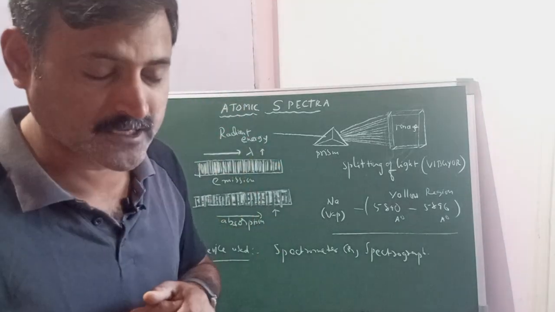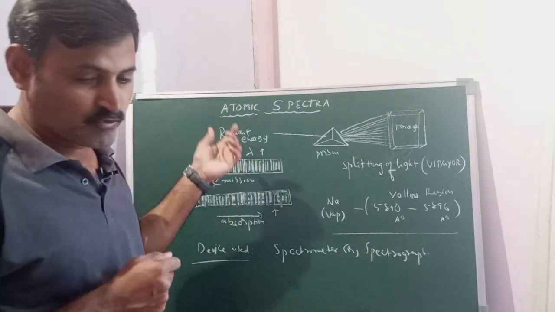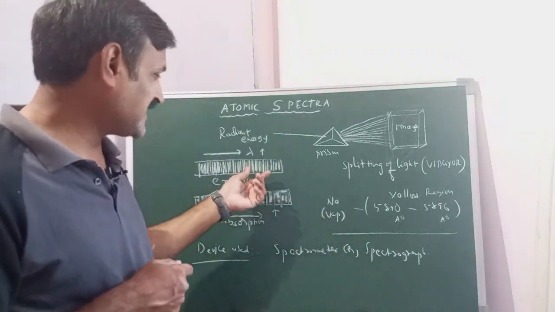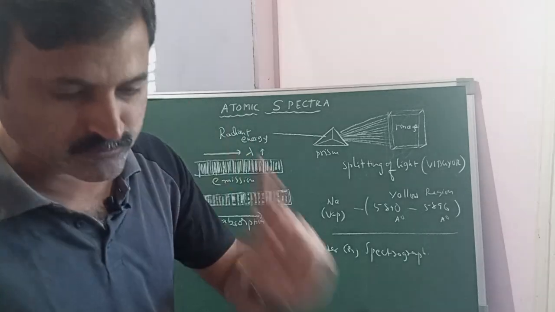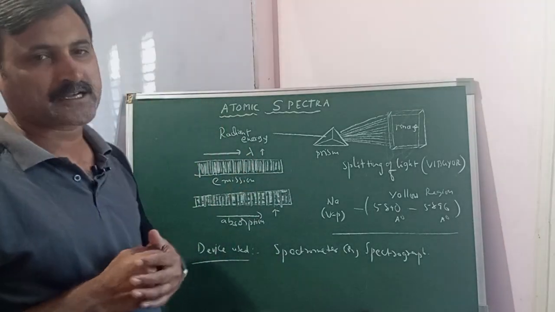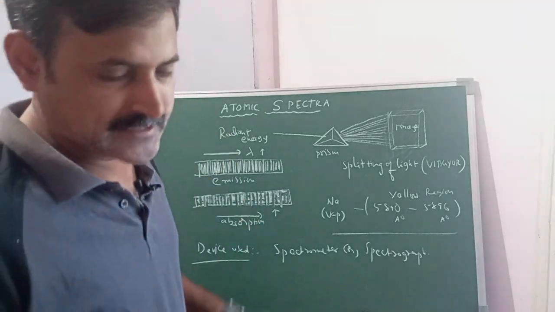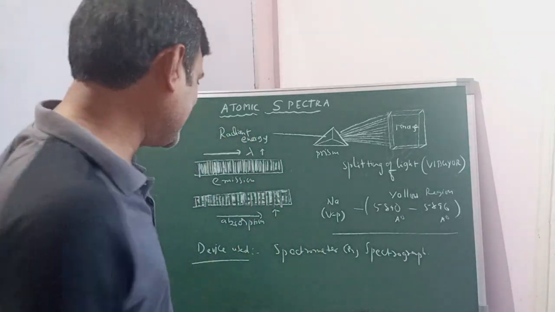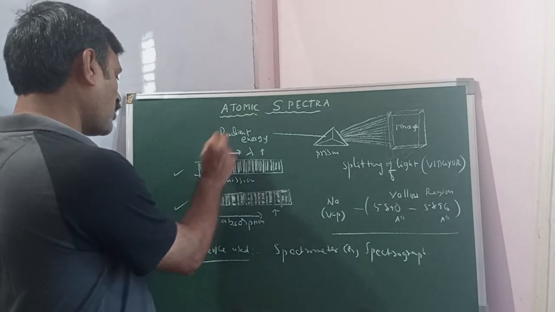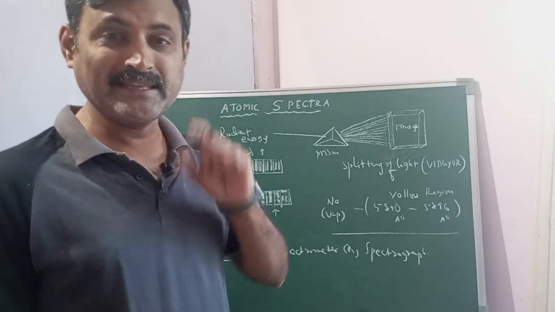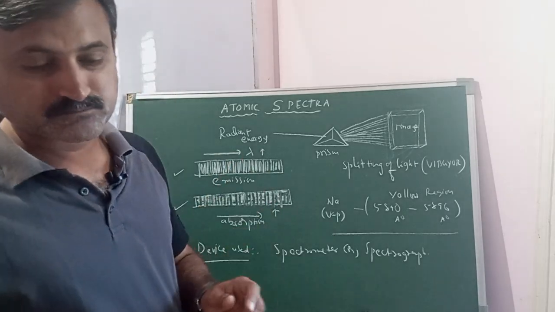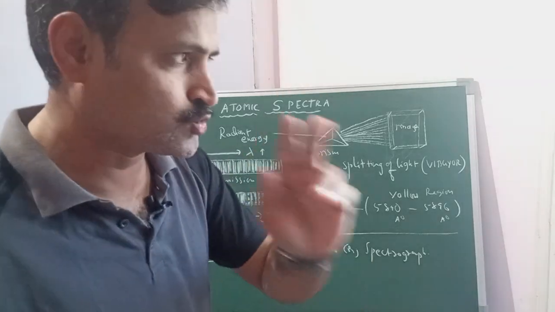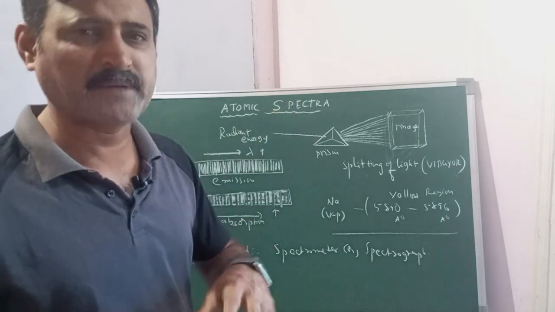So what is a discontinuous spectrum? It has distinct, well-defined lines with gaps, meaning dark spaces or dark areas present in between the lines. That spectrum we call a discontinuous spectrum. Moving on, we classify spectra into two types. One is called the absorption spectrum, another is called the emission spectrum. The emission spectrum is one of the important spectra, and it is further classified into two types, line spectrum and band spectrum.